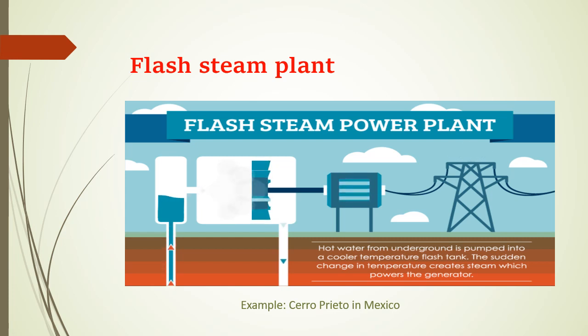We can see the flash steam plants are considered better than the oldest one. Here we take the hot water from the underground and mix it with the cooler water at low pressure. From this low pressure, it produces steam, which makes the turbine run, and from this we can generate electricity. So this is the second method.